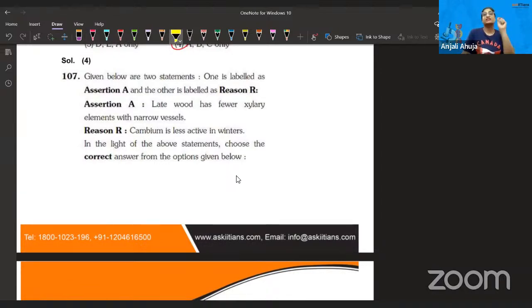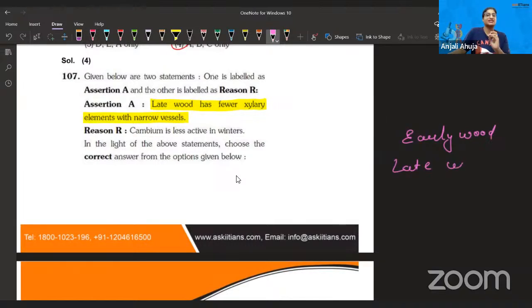There are options also. The assertion is: late wood has fewer xylem elements with narrow vessels. You remember in the anatomy chapter, you have learned early wood and late wood, and this is related to the seasons, summer and winter, how the wood is thicker and thinner, or how xylem is more active or less active. So this statement is related to that. Late wood has, actually that is true, because late wood is formed in the winter season.